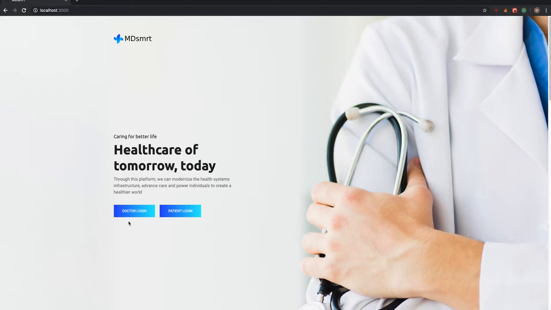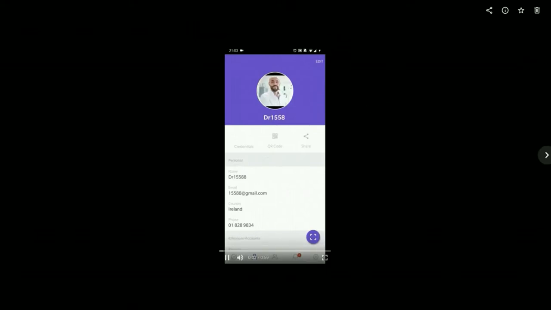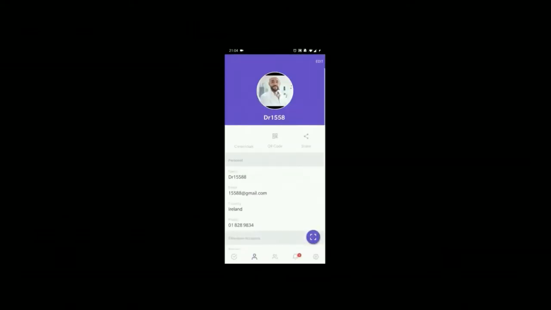So we log in through uPort, an application available on the App Store. uPort is a decentralized digital identity platform built on the Ethereum blockchain. So by clicking Doctor Login, we can see that a QR code appears. This is the uPort application. Here we have our name as our doctor number, our email, our country, and our phone. We also have an avatar of the particular doctor that we're using. Here we can log in to MDsmrt through this application. We click on the right button here and we scan the QR code.